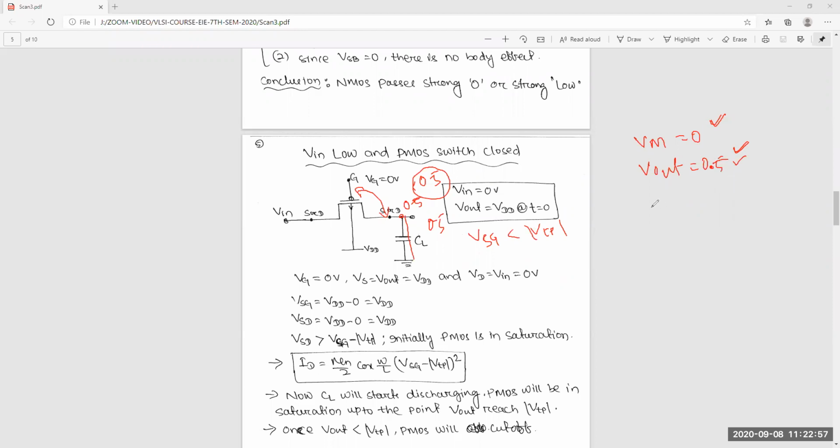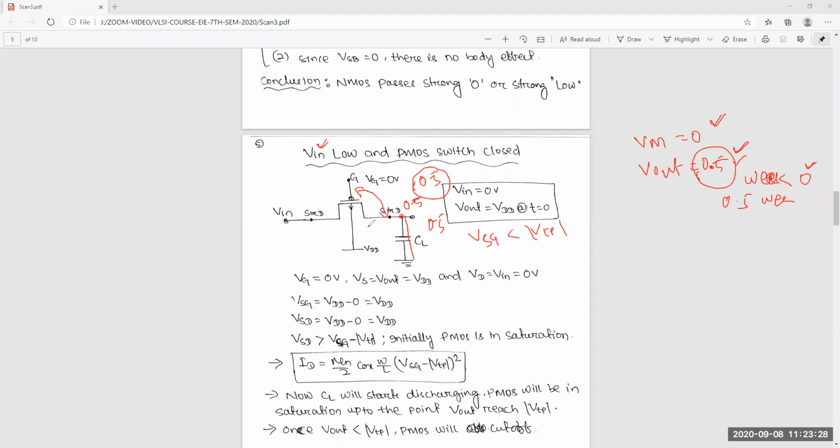So that's why for PMOS, when you are passing 0, we will not get a strong 0, we will get a weak 0. This is not strong 0, this is weak 0. So 0.5 is the weak 0. This is the disadvantage of PMOS when you pass 0.